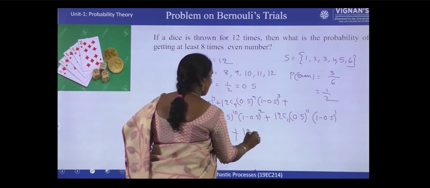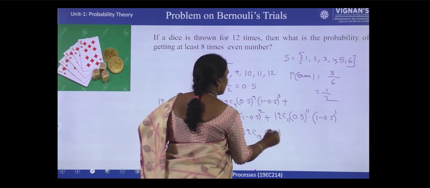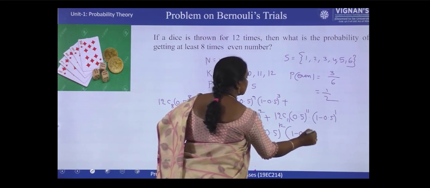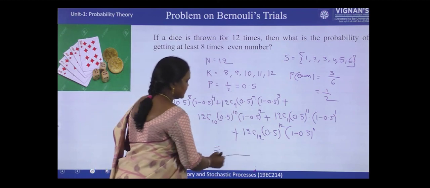And the last one, all 12 times an even number: 0.5 whole power 12, into (1 minus 0.5) whole power 0. If you simplify this, you will get the answer.